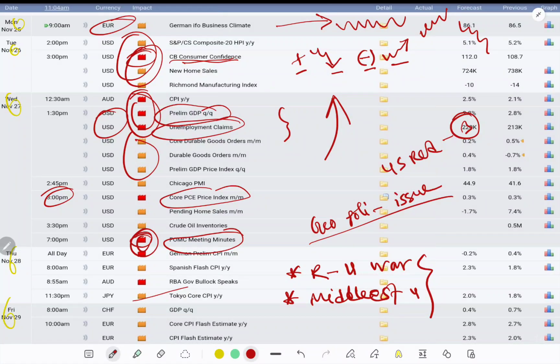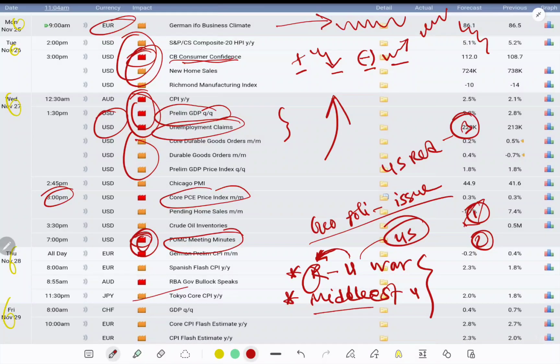As you know, last week Ukraine threw a missile on Russia, made by the US or held by the US. Russian President Putin declared that maybe World War III is beginning. So that's why there was a big impact on the market, and gold is trying to go up. This is number one.